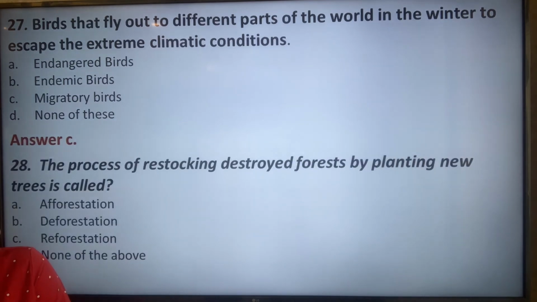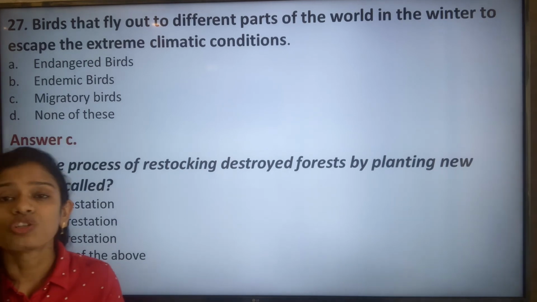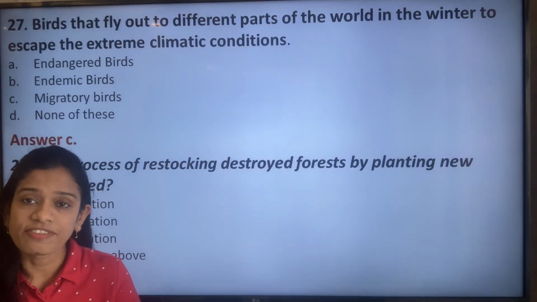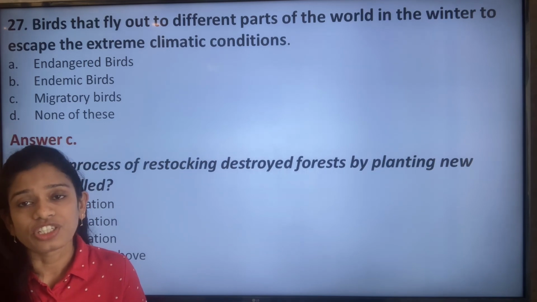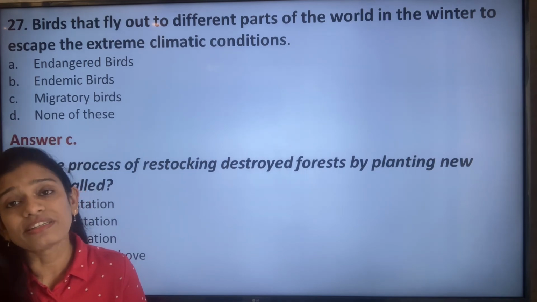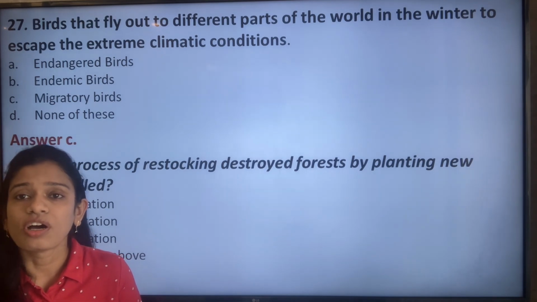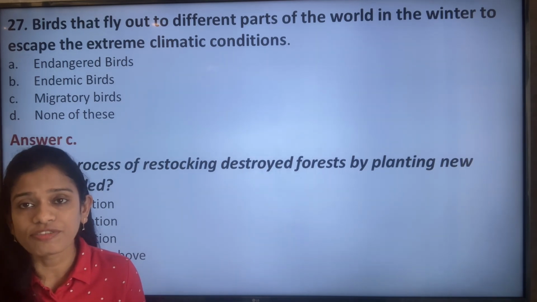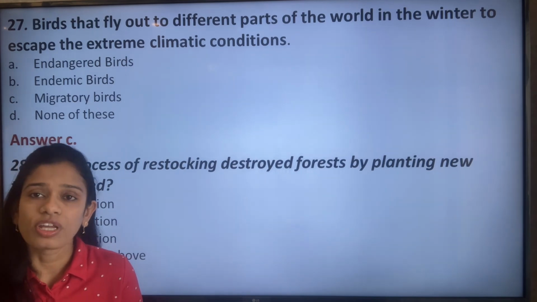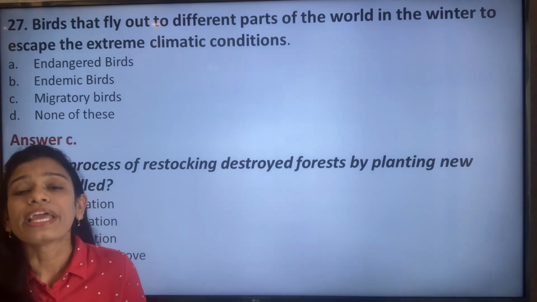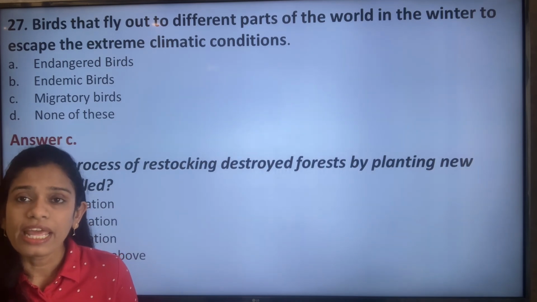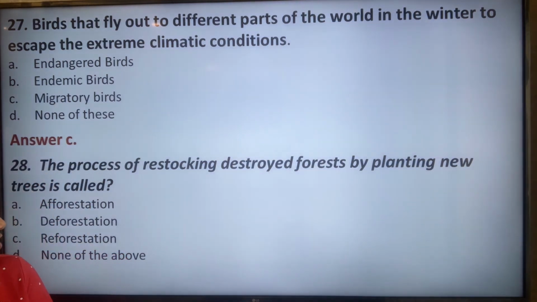The next question: the process of restocking of destroyed forests by planting new trees is called. After deforestation, when it is desertification, that is you have lost all the trees and a desert formation has been done, restocking of the trees is done in order to restore the land. This process is known as afforestation, deforestation, reforestation, or none of the above. So the correct answer is reforestation, that is option C.